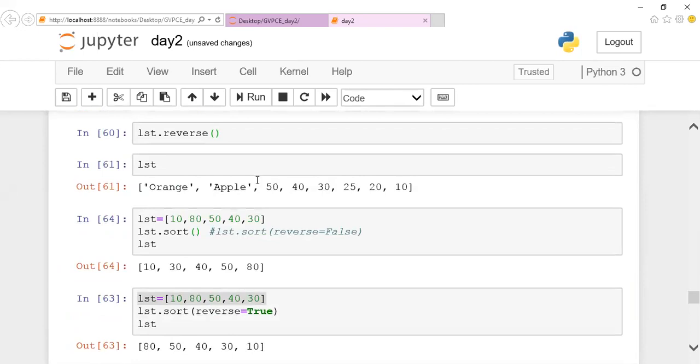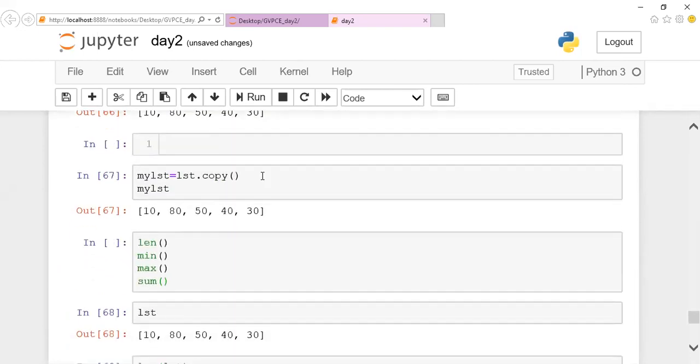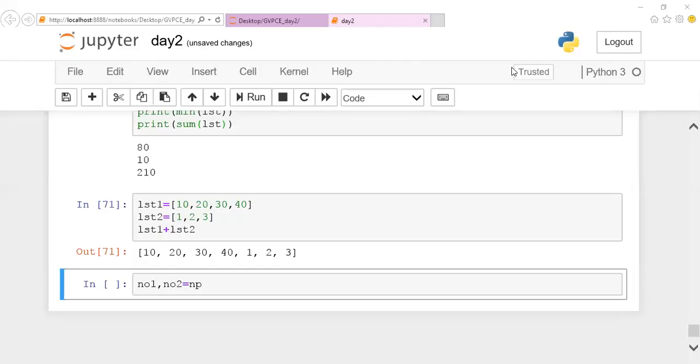Guys, those who are looking for this: you will be mentioning number 2, number 1. Number 2, number 1. Like this, you can swap it, guys.